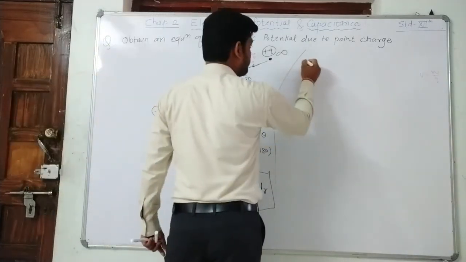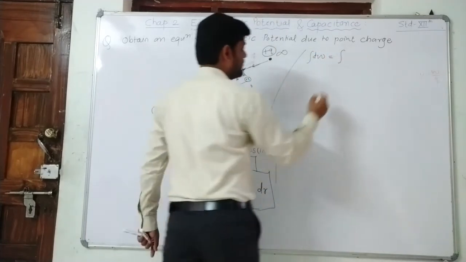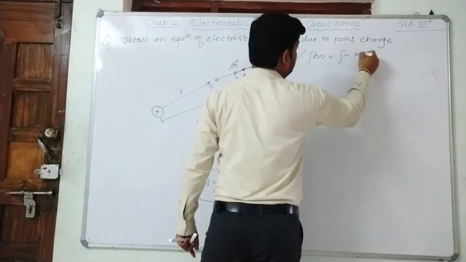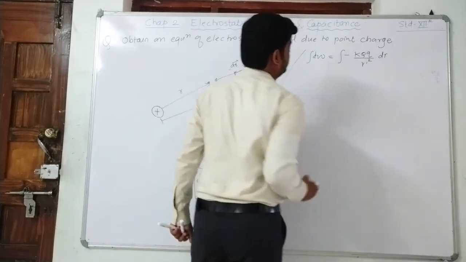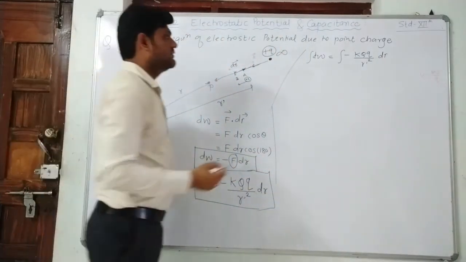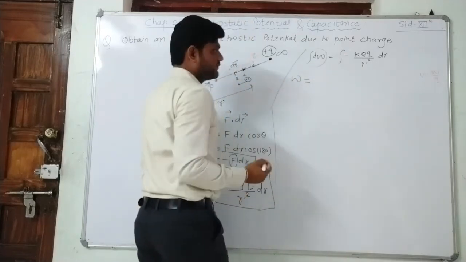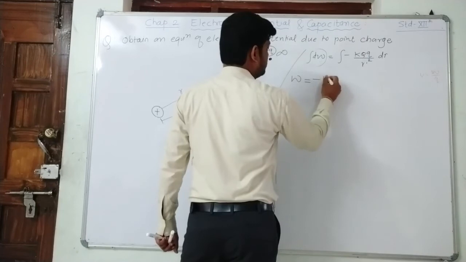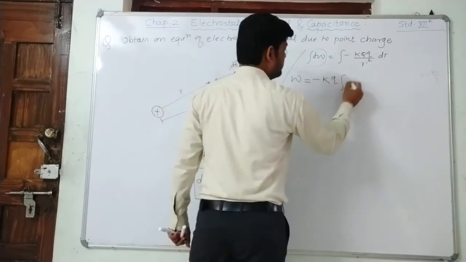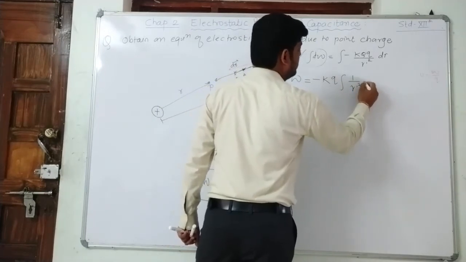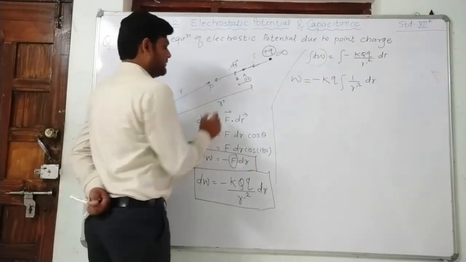So dW equal to integration of minus K Q into q by R dash square into dr. Integration of the small work done gives the total work done, which we write as capital W. K is constant, minus is outside, small q is also constant. So integration of 1 by R dash square into dr.